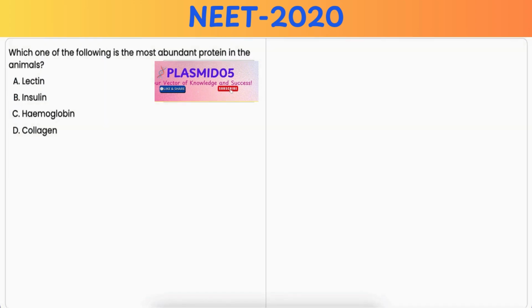In this question, you have to identify the most abundant protein in animals. Option A, lectins. Lectins are carbohydrate binding proteins found in a variety of plants and animals, but they are not the most abundant protein in animals. Hence, it is incorrect. Option B, insulin. It is also incorrect.